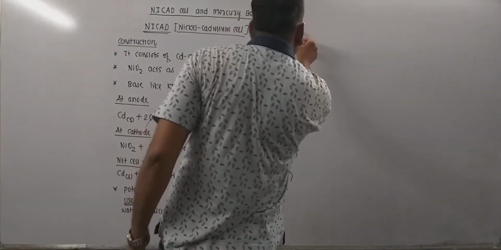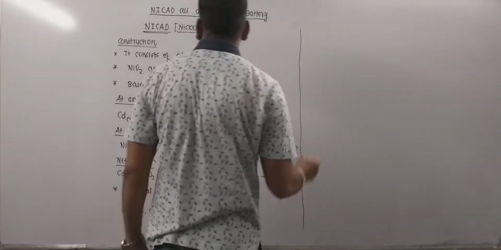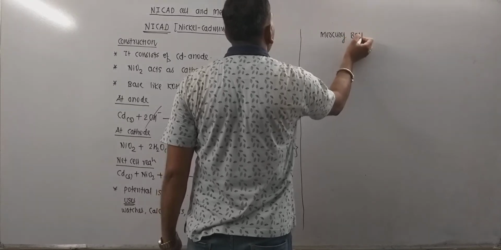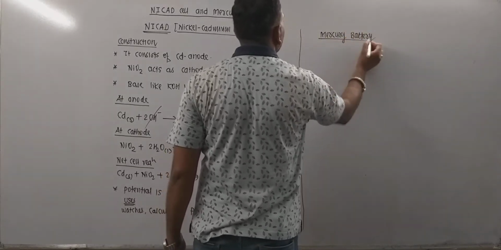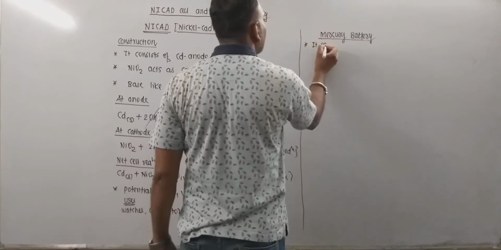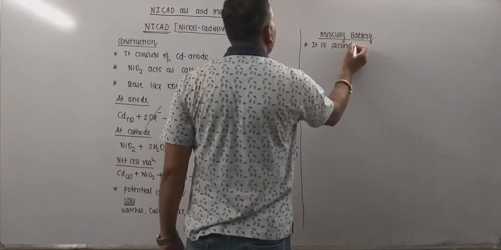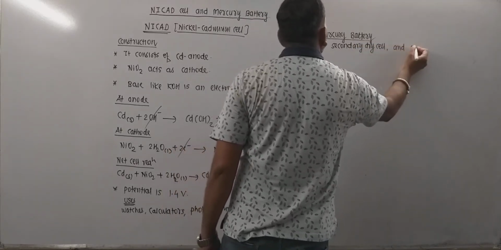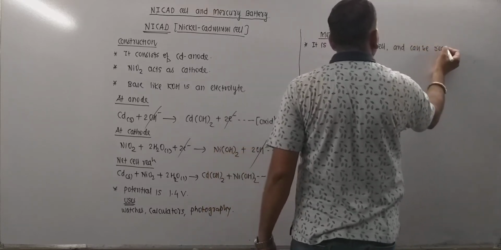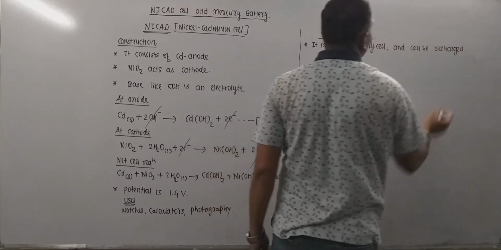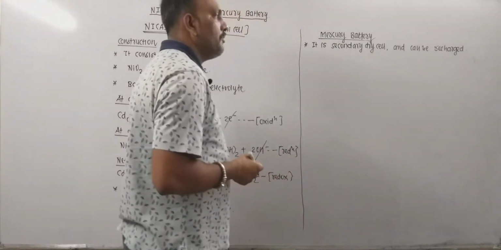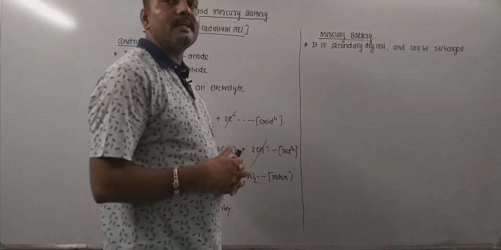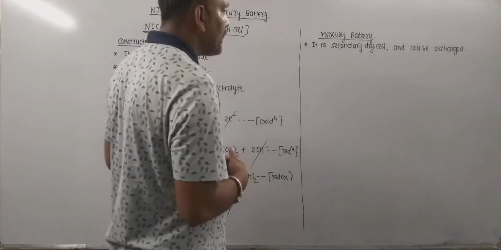Now next to NiCad cell, we need to take care of mercury battery. It is another important thing to be discussed. Remember, it is also a secondary dry cell and can be recharged. So it can be used a number of times, and when the cell is dead and discharged, one can recharge that discharged cell and use it again and again.